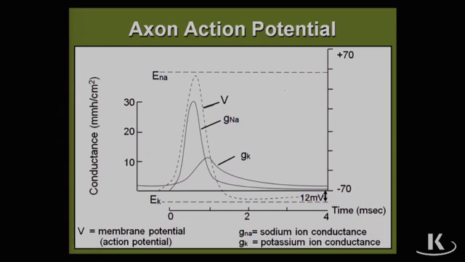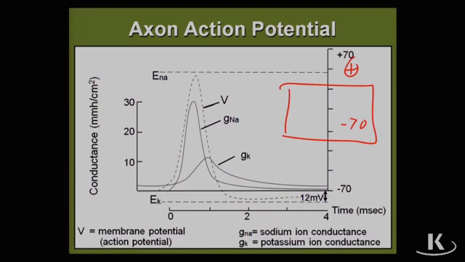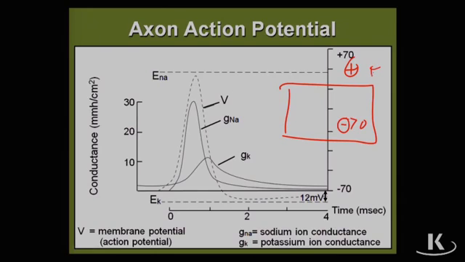Now, the first thing is to remember that if we have the cell here, the cell is normally negative inside at -70. The first part of depolarization. It's normally positive outside and negative inside. Depolarization, changing the poles. What do the poles mean? It's like a battery. Here's a battery, right? The top end is the positive end of the battery, and the negative end is there. It's a battery that gets flipped upside down.